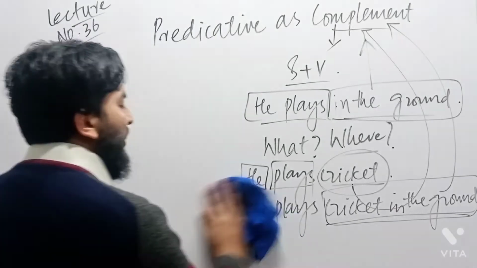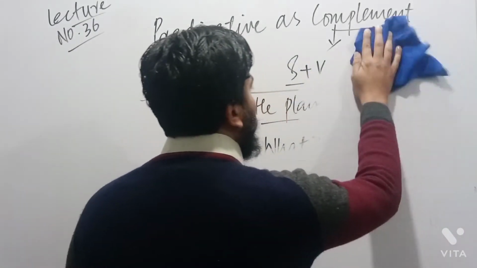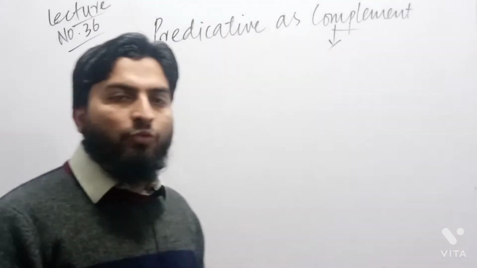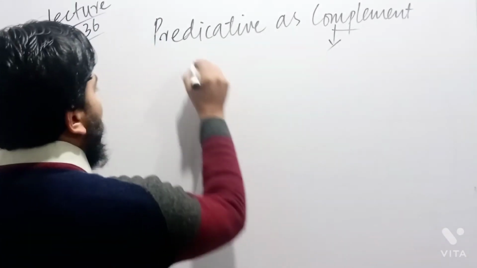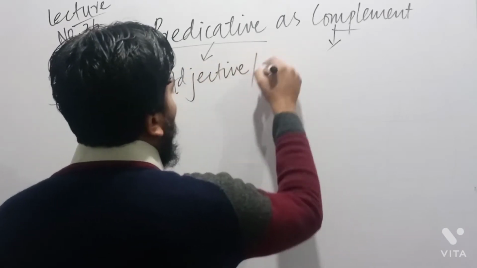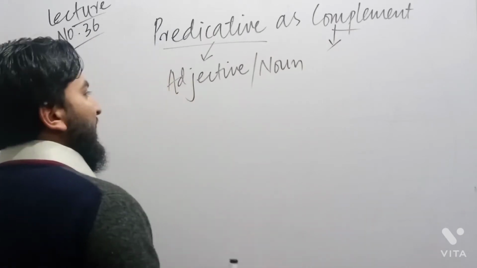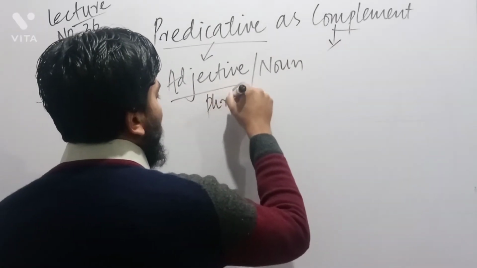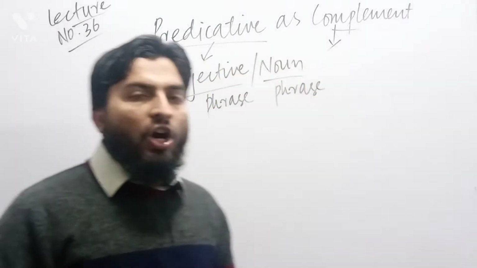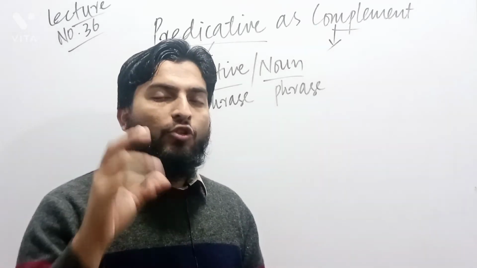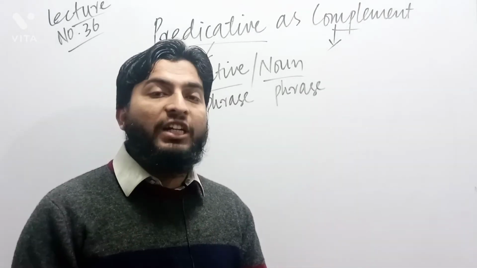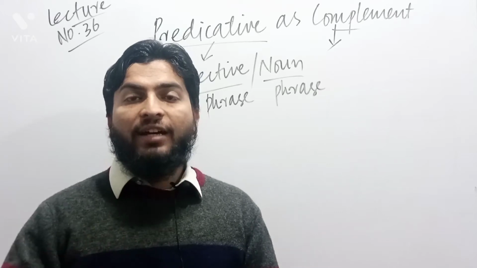Like this, when we discuss predicative, we know very well that in an object we have either a noun or a pronoun. When we consider predicative, we know that in predicative we have an adjective or a noun. Same is the case with adjective. We call it an adjective phrase or a noun phrase. Either we have a noun phrase or we have an adjective phrase. It is quite known to us that predicative means that part which is entailed by a verb, that part after which a verb is used.